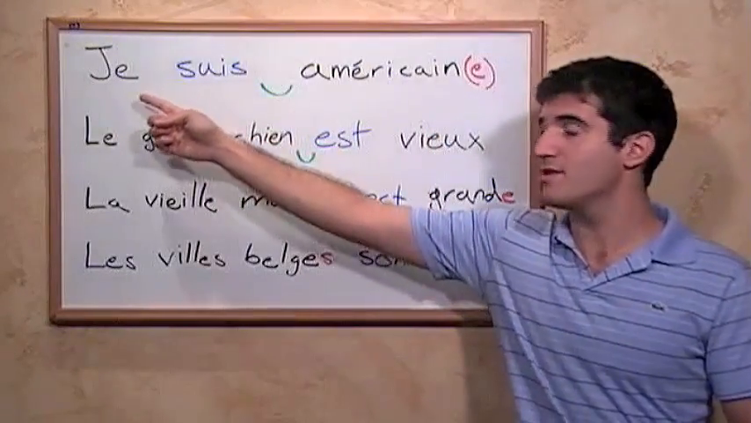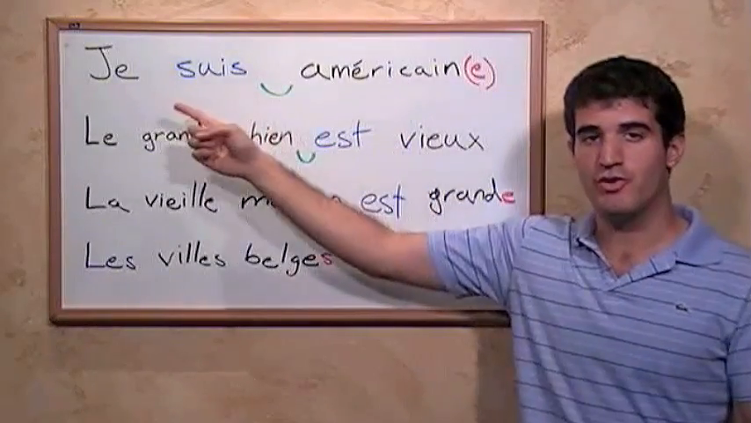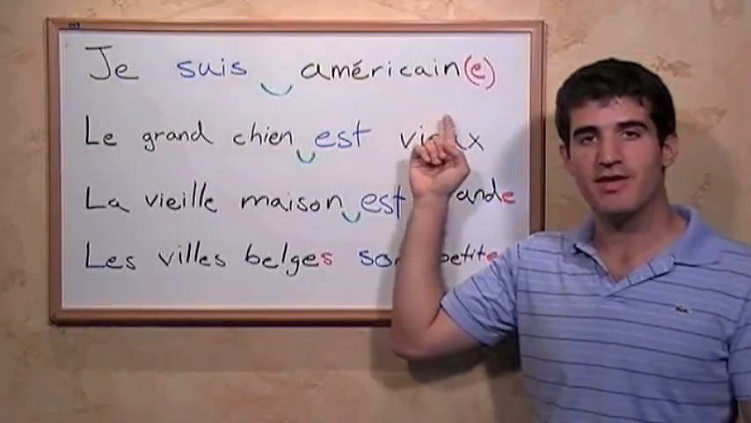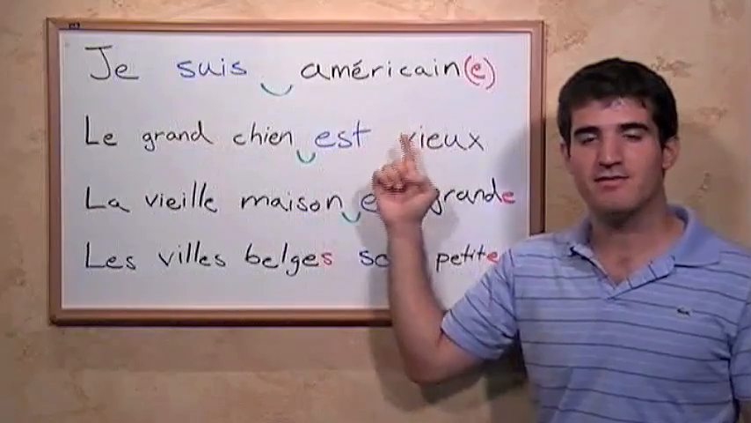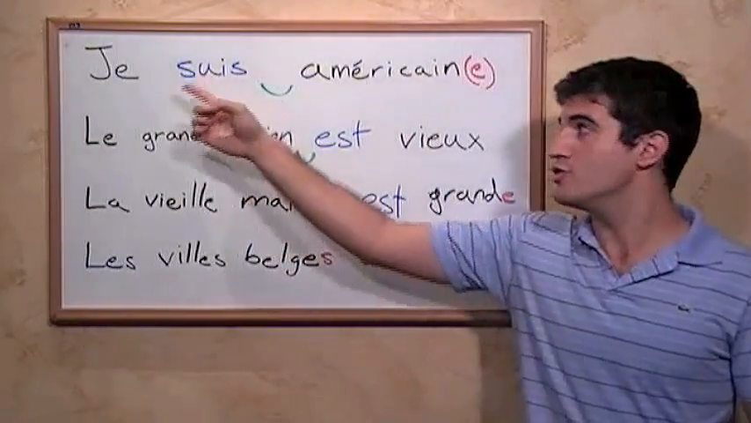corresponds with the subject, je. So if the subject je is feminine, we add an E at the end to make the adjective feminine as well, making je suis américaine. But in my case, since I'm a male, I say je suis américain.